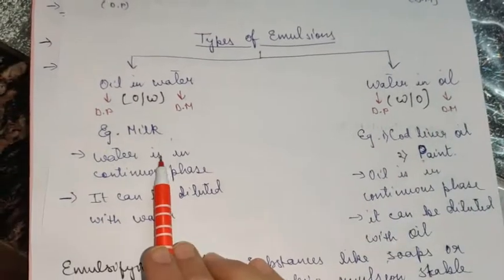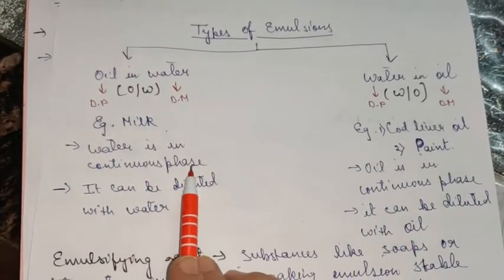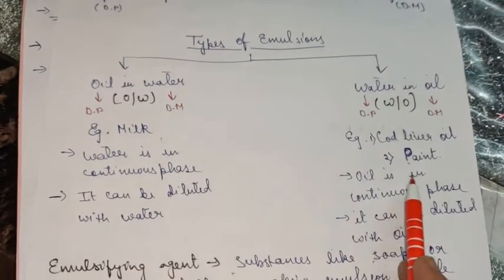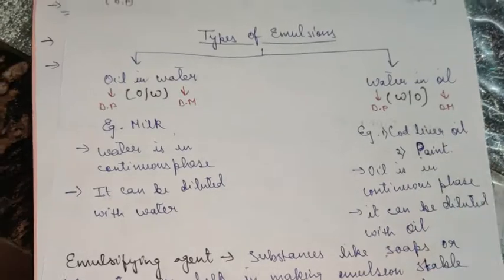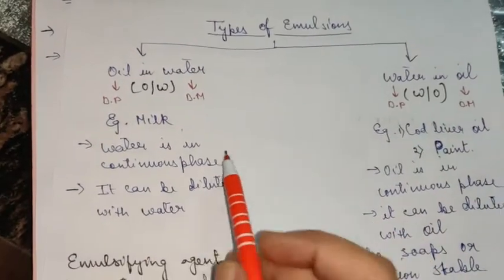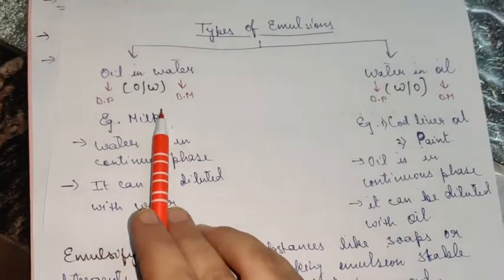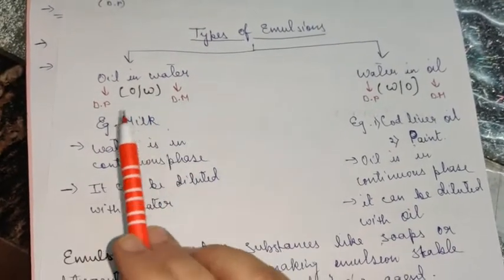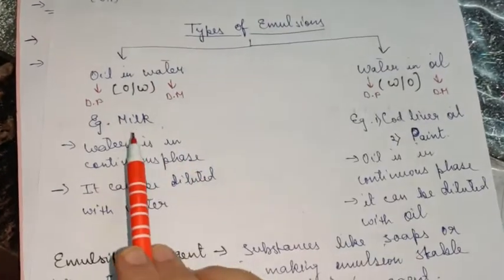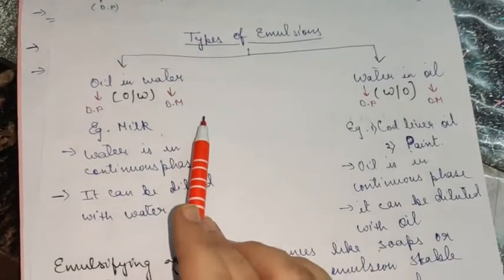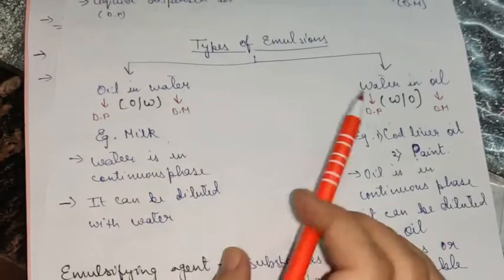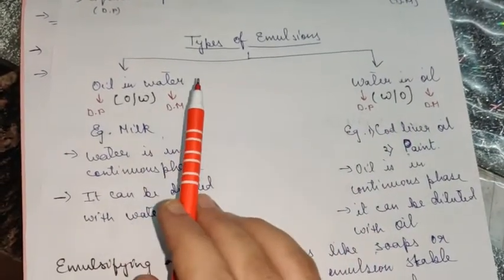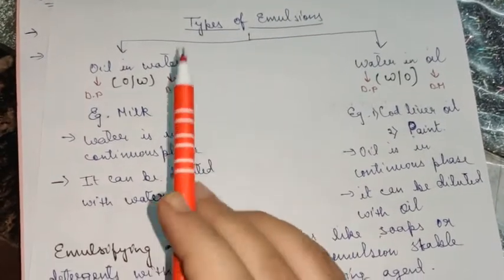Okay, in this case water is in continuous phase, because it is the medium, and in this case oil is in continuous phase. Now continuous phase means what? If an emulsion solution, or a colloidal solution of emulsion, is provided to you, how will you find out which category it belongs to, whether it is O by W or W by O? This can be tested with the help of dilution.